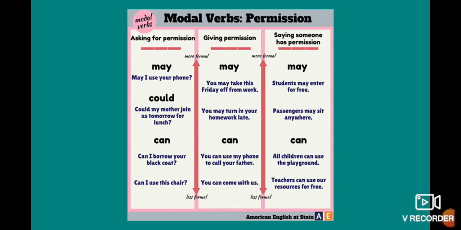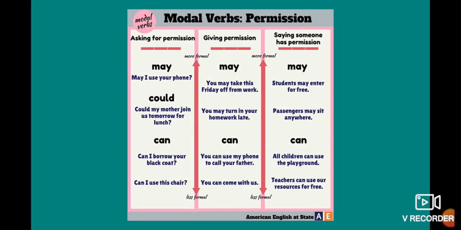And we have examples for giving permission. You may take this Friday off from work. You may turn in your homework late. You can use my phone to call your father, or you can come with us. So that means when you give permission.